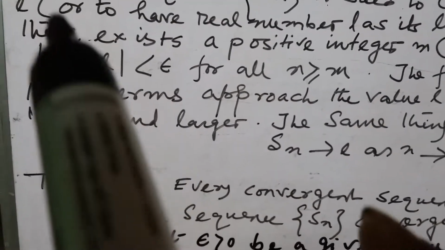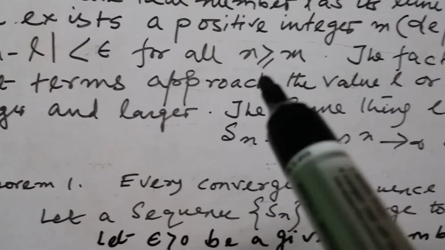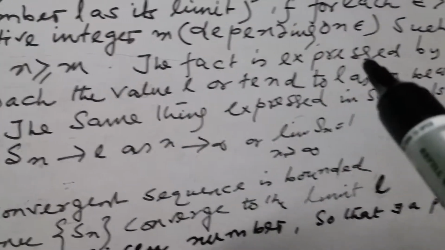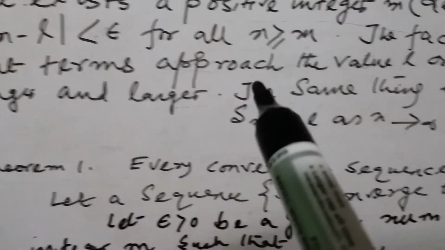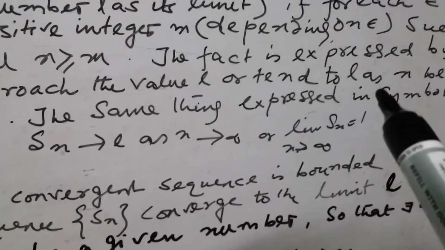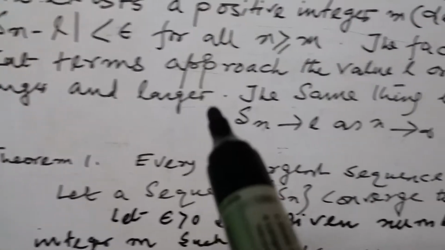The modulus of Sn minus L is less than epsilon for all n greater than m. This fact is expressed by saying that the terms approach the value L, or tend to L, as n becomes larger and larger.